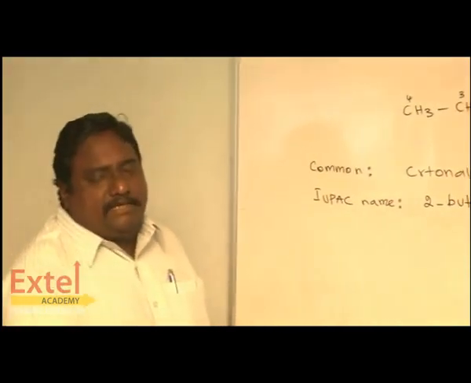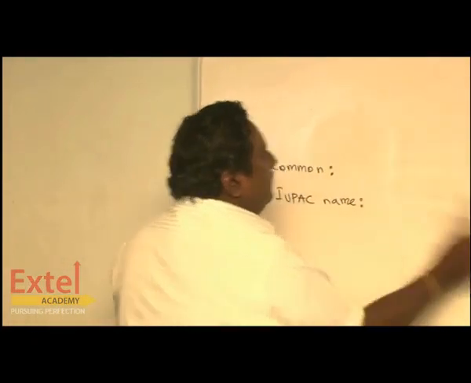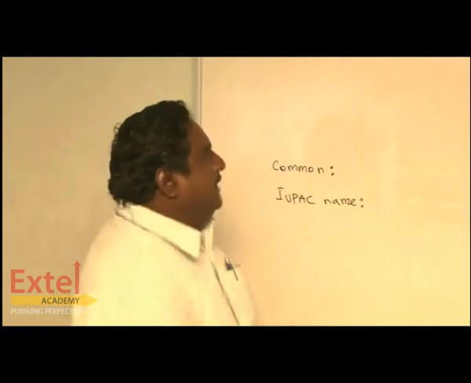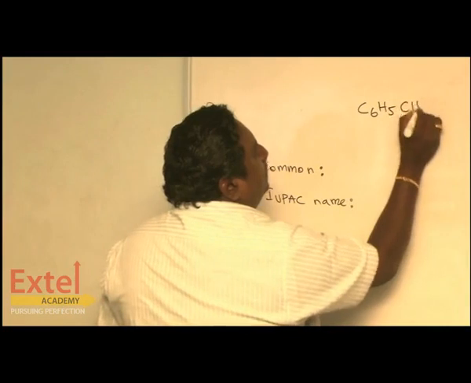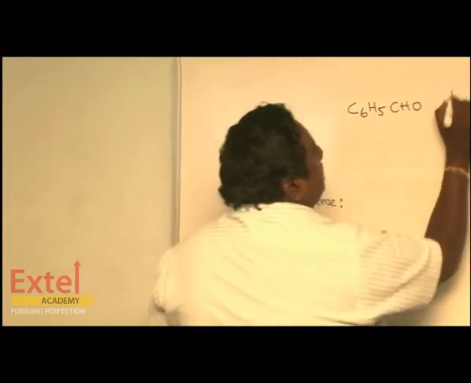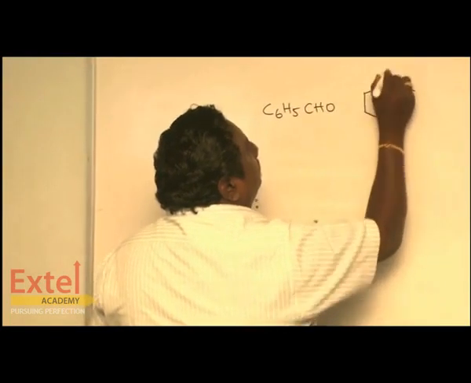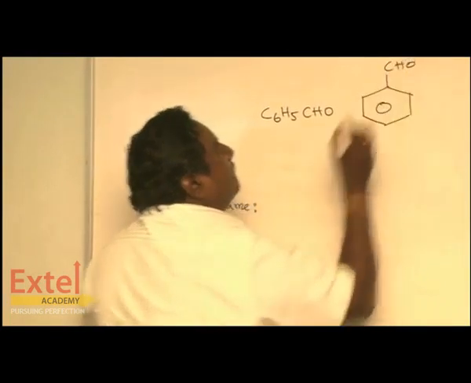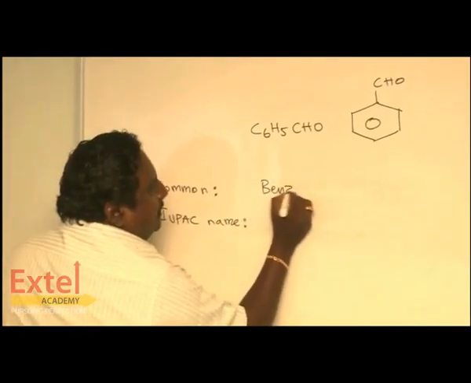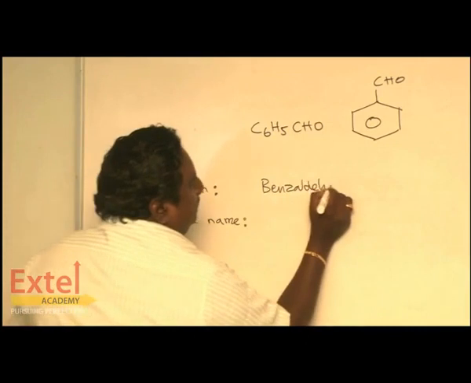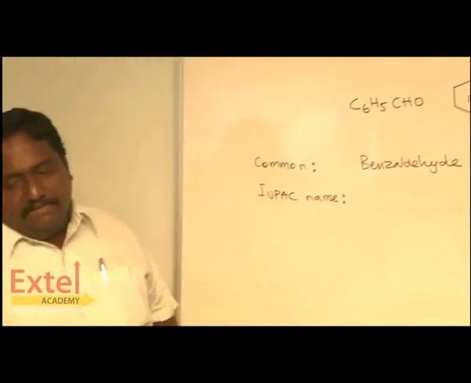Shall we see one aromatic aldehyde? Aromatic aldehyde is C6H5CHO. That is benzaldehyde. The common name is benzaldehyde.